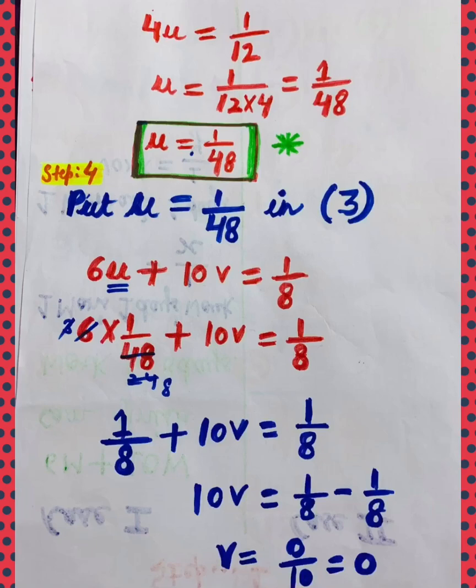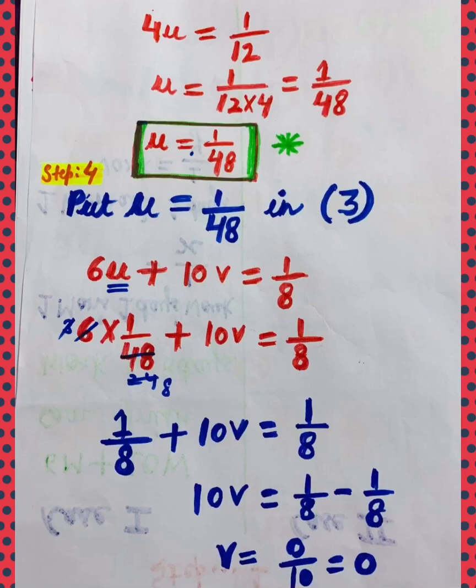Now children, in step 4, I will put the value of u is equal to 1 by 48 in equation number 3 or in equation number 4. I am putting here in equation number 3. Equation 3 is 6u plus 10v is equal to 1 by 8.